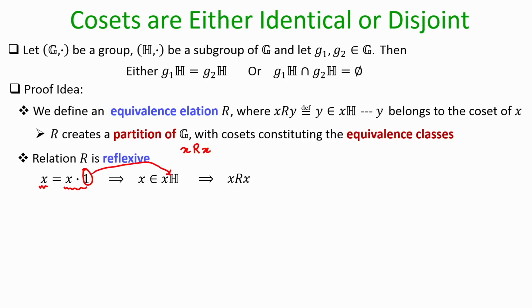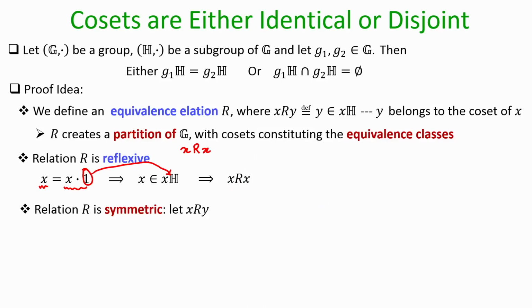So, when I form the left coset of x, I will be encountering the element x operated with the identity element, and that will give me the element x itself. Hence, I get the conclusion that x is related to x, showing that my relation is reflexive.